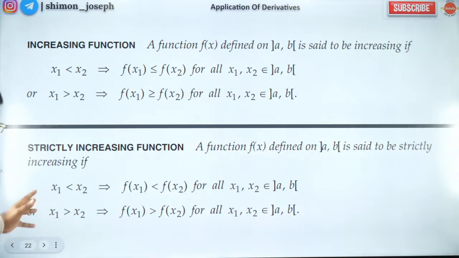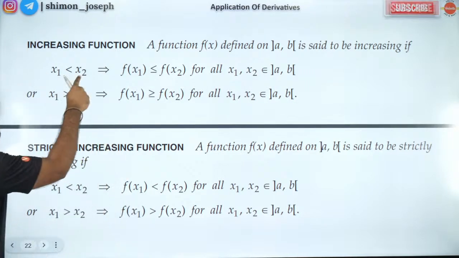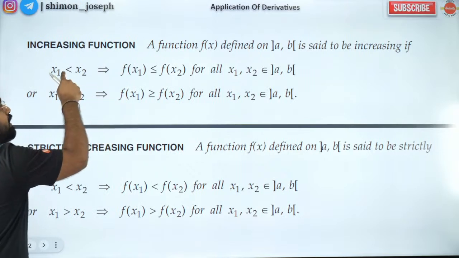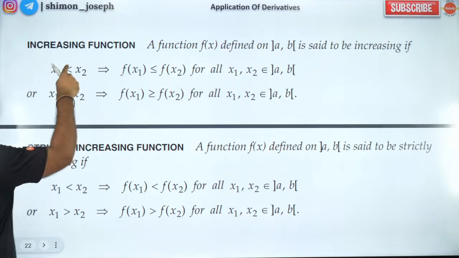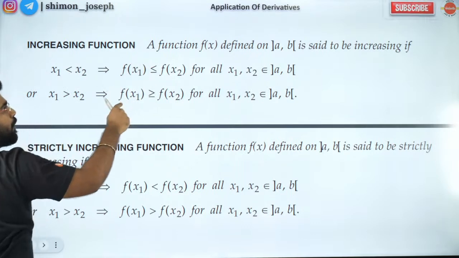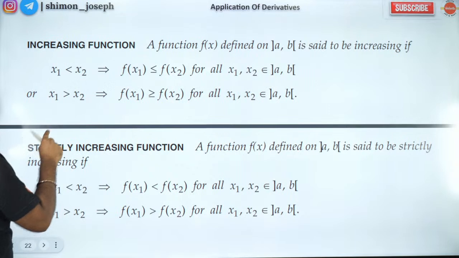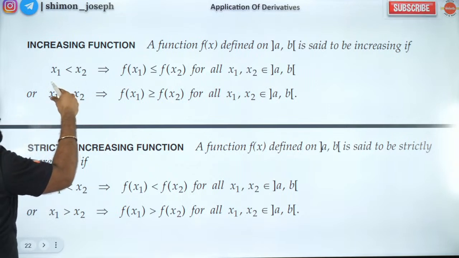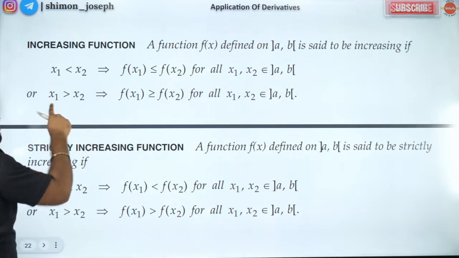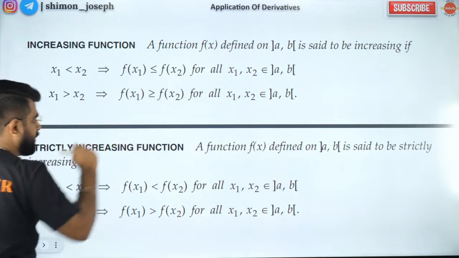Okay? So you see here, you have an inequality. When I apply an increasing function, the inequality remains the same. Less than, less than. Okay? Equality comes because it is just increasing. Okay? But the sign of the inequality, the way it is opening, will not change when you apply an increasing function.